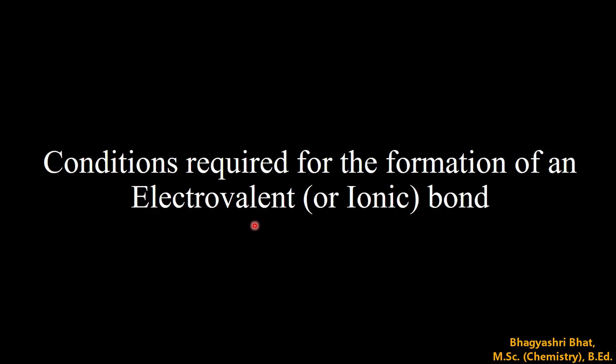Next, a very important concept: the conditions required for the formation of an electrovalent bond. We know that an ionic bond requires transfer of electrons. One atom loses its electron and another gains an electron. Now let's study some of the conditions required for the formation of an ionic bond.